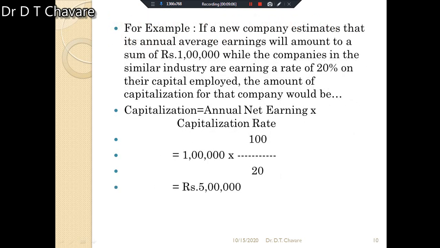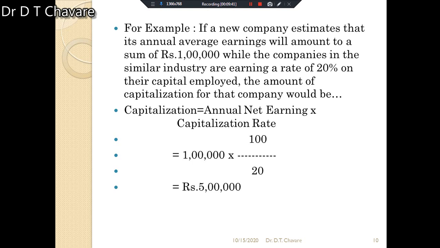Now, with the help of the following example also, we can explain in more detail. If a new company estimates that its annual average earning will amount to the sum of rupees 1 lakh, while the companies in similar industries are earning at the rate of 20% on their capital employed, the amount of capitalization for the company would be: capitalization is equal to annual net earning into capitalization rate.